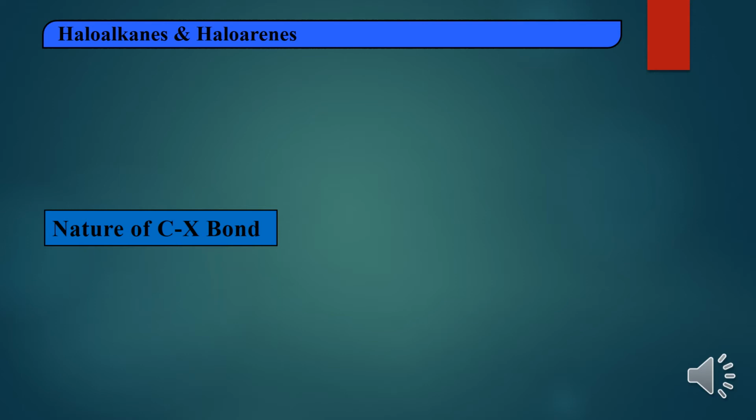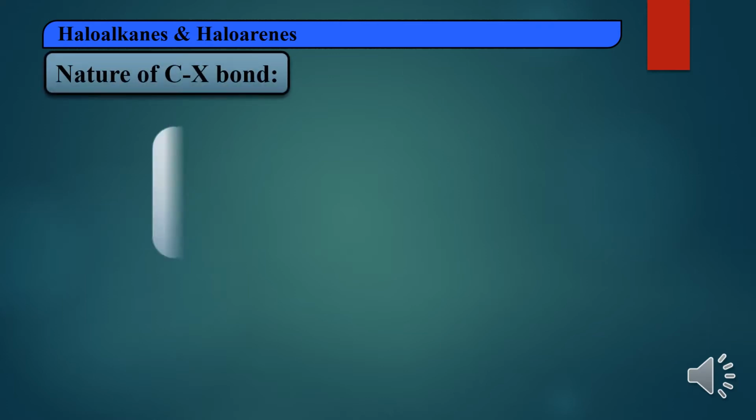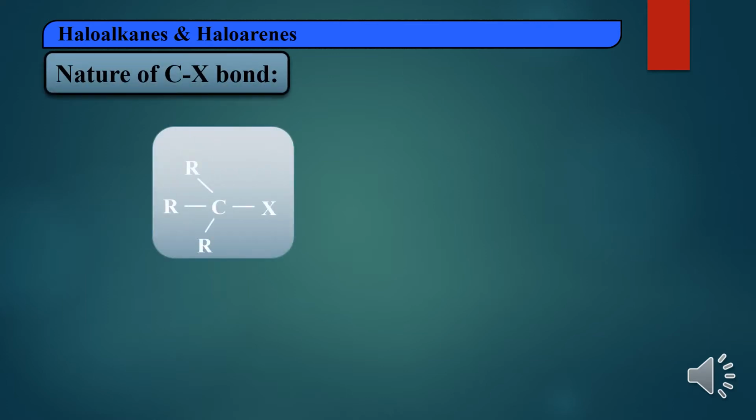Yes, students, we will move on to the next concept, that is the nature of the C-X bond. Nature of the C-X bond means a halogen is attached to a carbon atom. About that bond we study now. Take an example of a C-X bond: the carbon atom is attached to a halogen and three other alkyl groups.